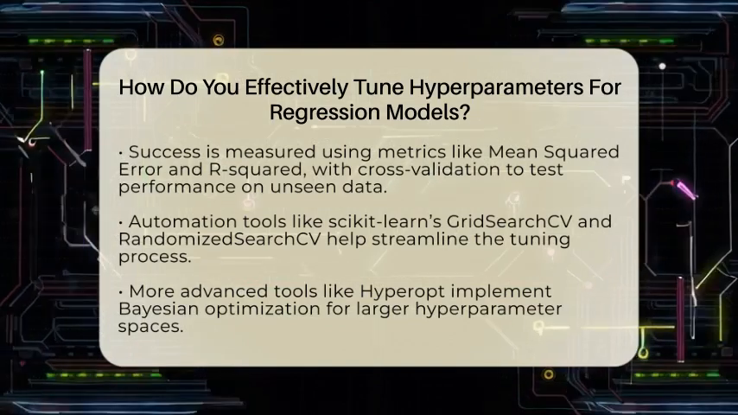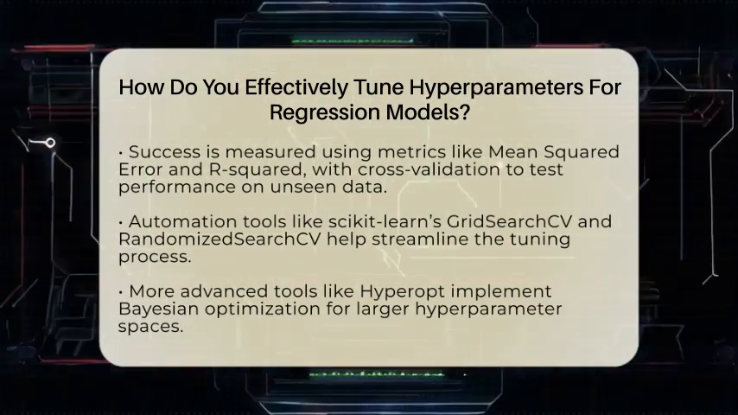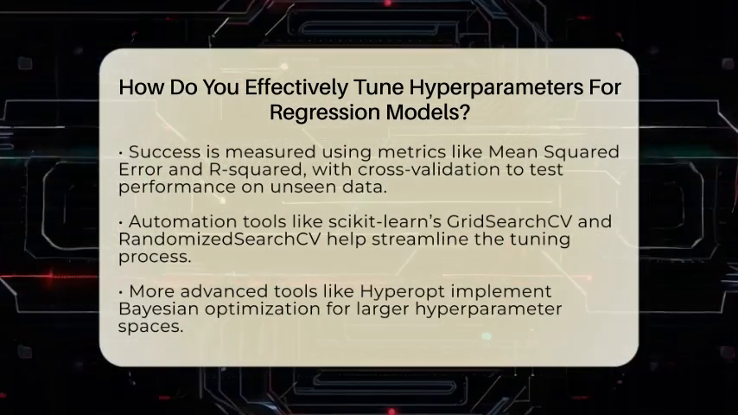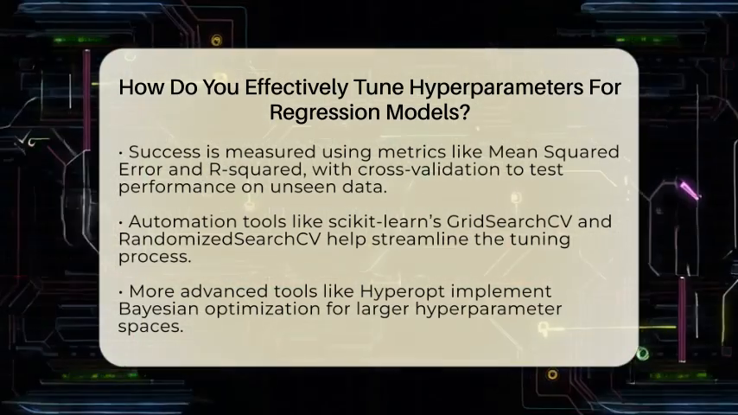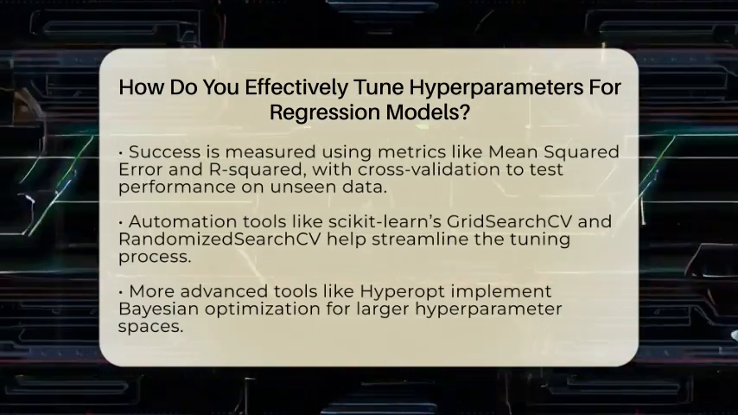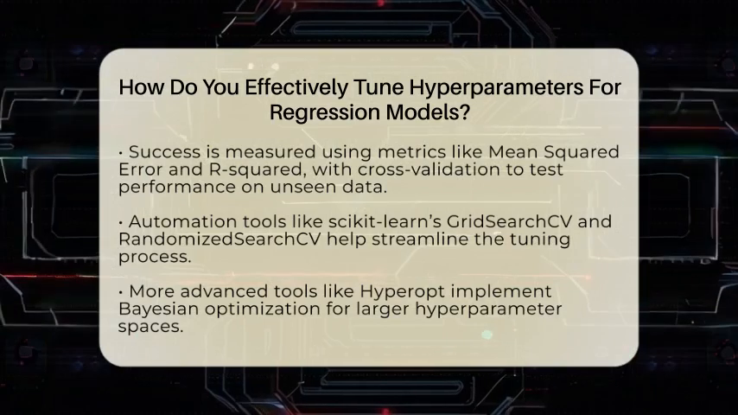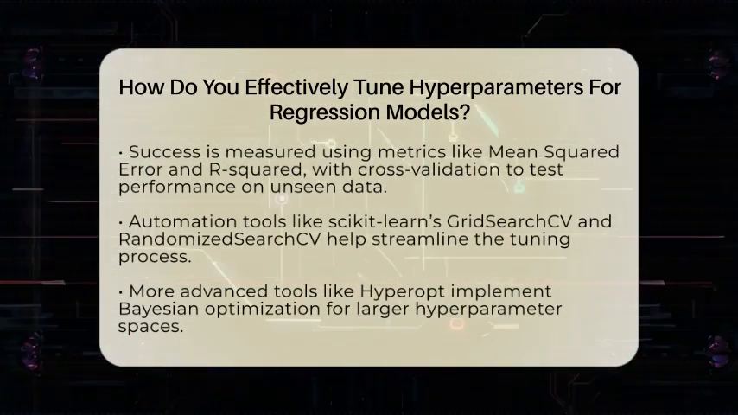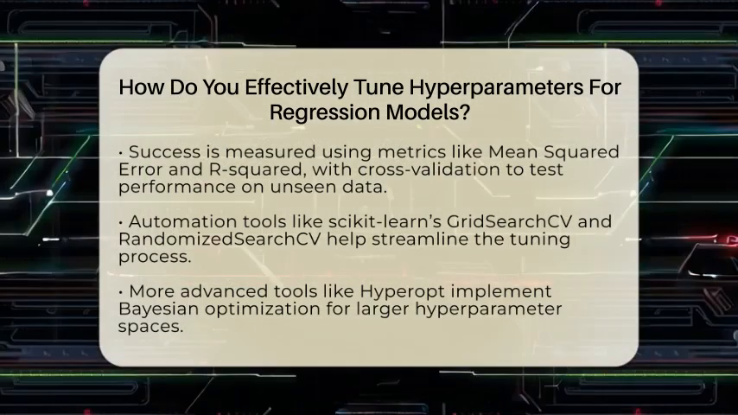Next, select a search strategy to explore different hyperparameter combinations. GridSearch tries every possible combination from a predefined list. It's thorough but can take a lot of time, especially with many hyperparameters. Random search picks combinations randomly within specified ranges. It's faster and often finds good settings with less computation.